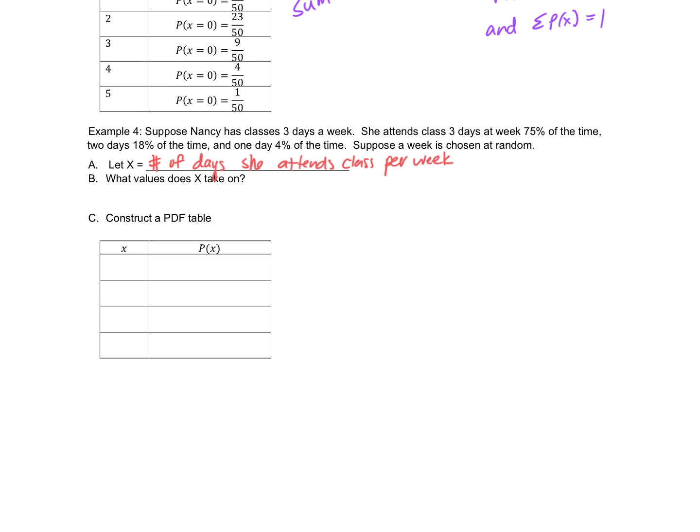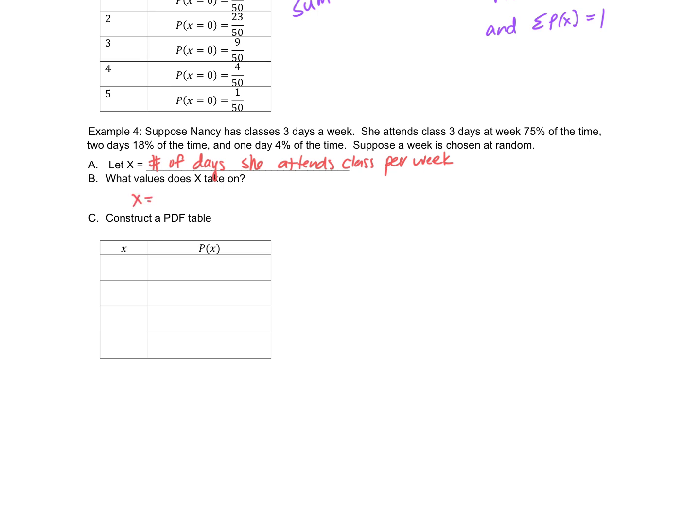What values does uppercase X take on? So what is lowercase x? What can it equal? Lowercase x is just the actual numerical values of X. 0, 1, 2, 3. Don't forget 0.